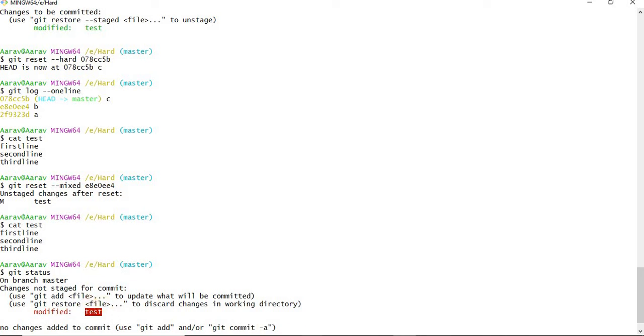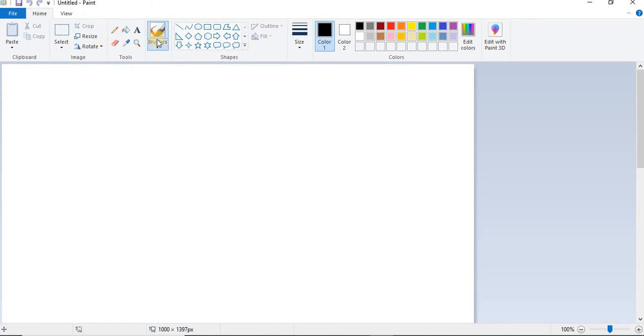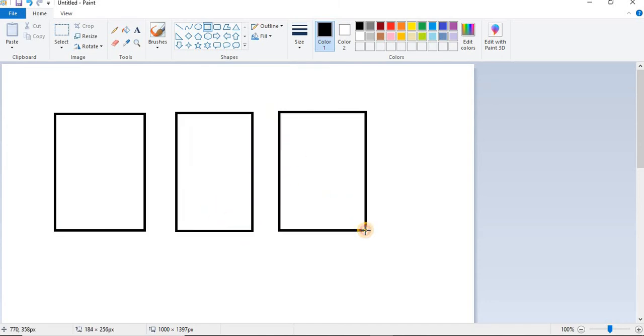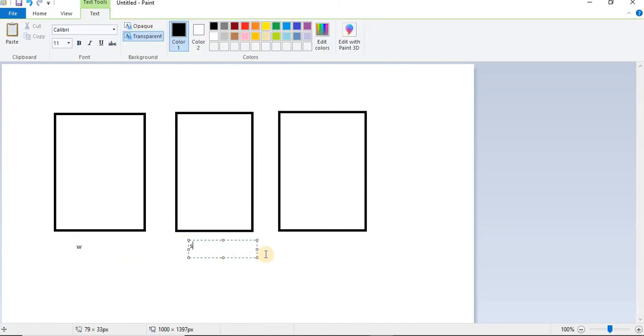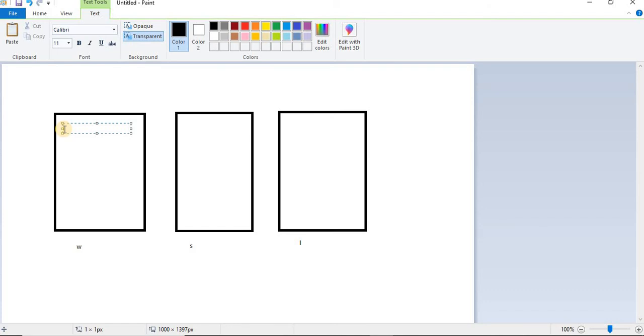Let me take an example. As I told you, we have 3 areas. The first one is the working directory, the second one is the staging area, and the third one is the local repository. I am doing the first commit. Very first, I created a file called test.